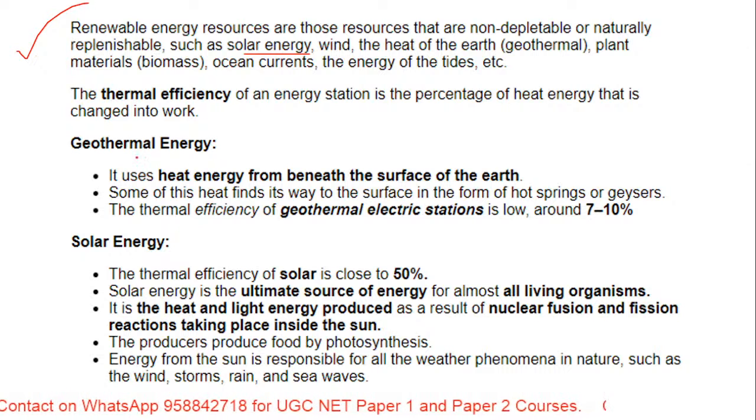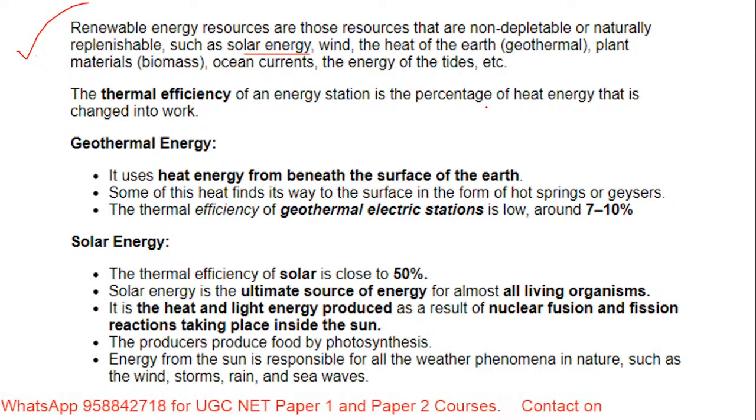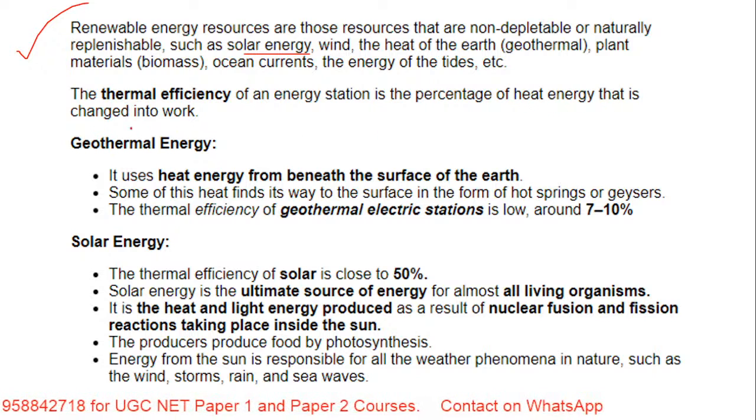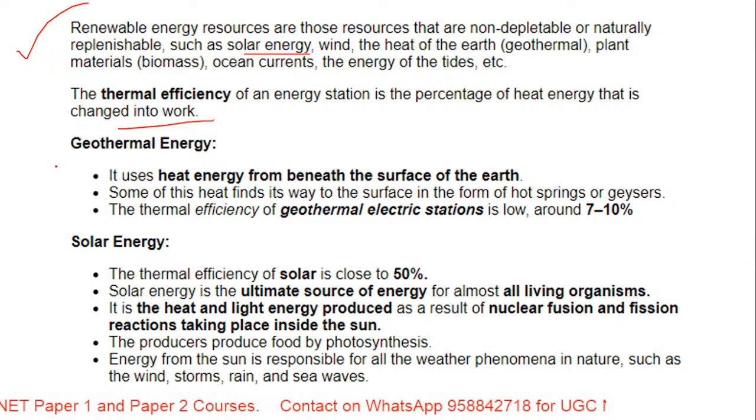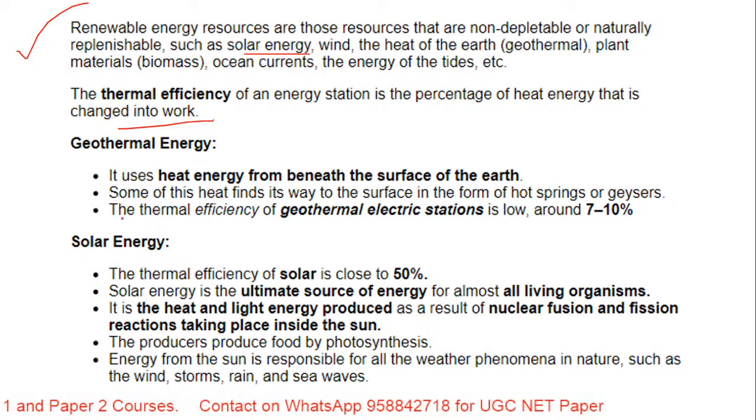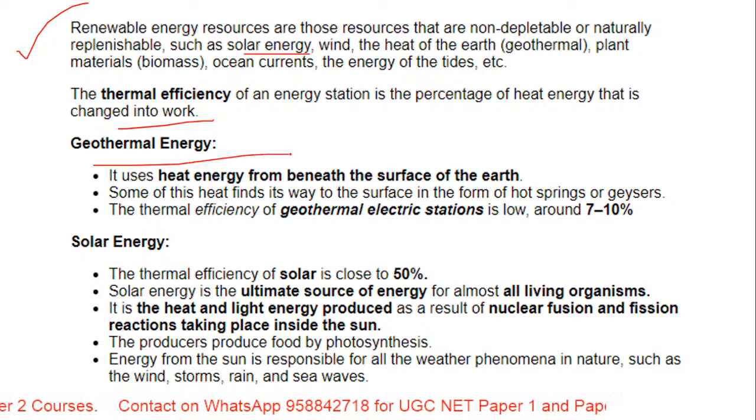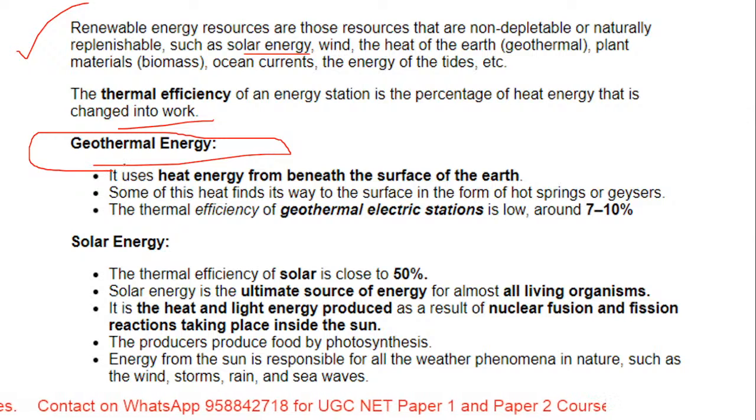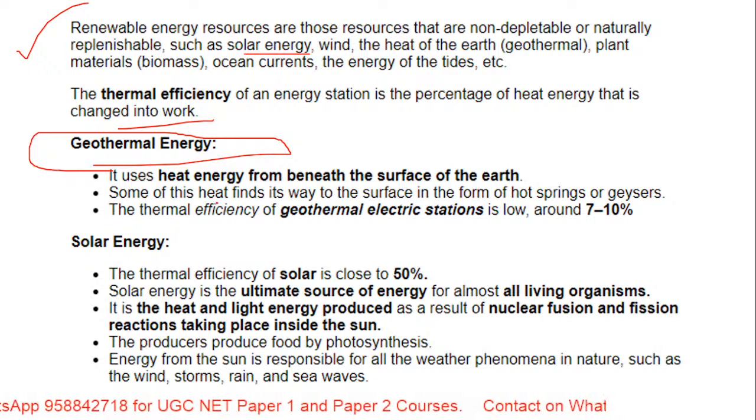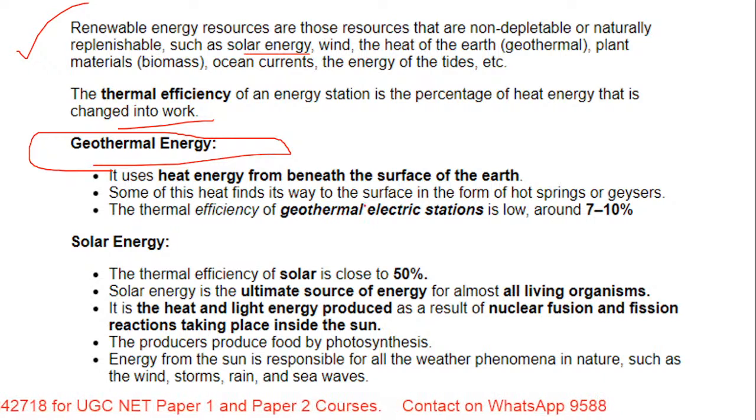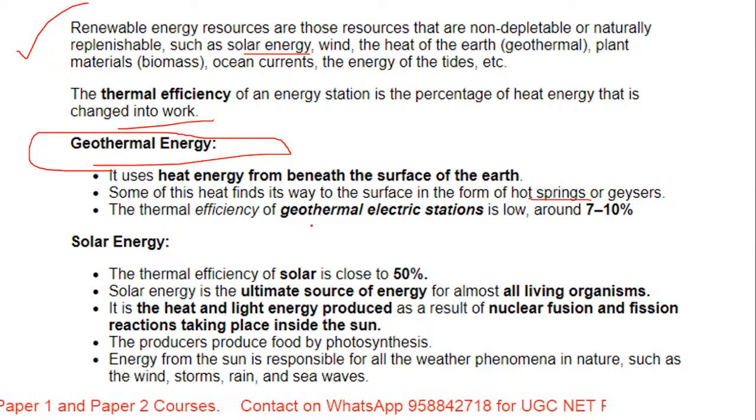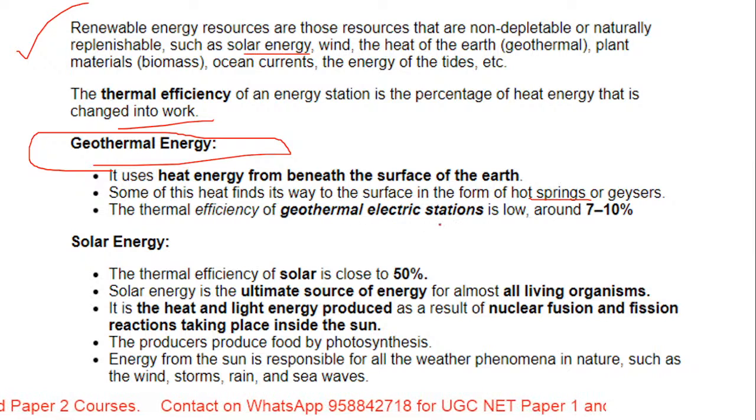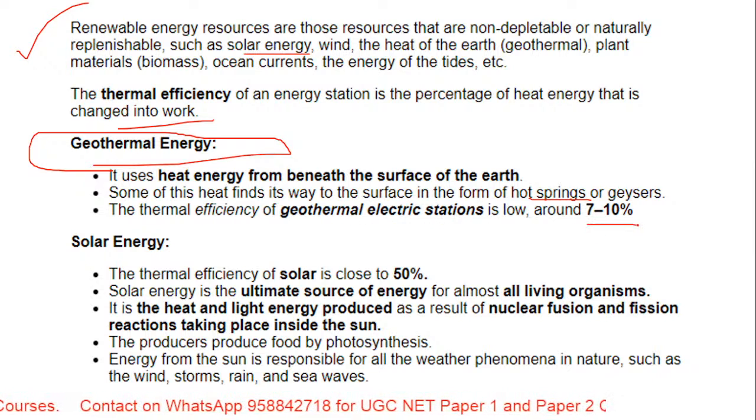Okay, so the thermal efficiency of an energy station is the percentage of heat that is changed into work. Now from energy resources, you have most chances to get some factual questions. Okay, so let's see how it goes on. Geothermal energy. So we'll start first with geothermal energy. It uses heat energy from beneath the surface of the earth. Some of this heat finds its way to the surface in the form of hot springs or geysers. The thermal efficiency of a geothermal electric station is low. It is something around 7 to 10%.